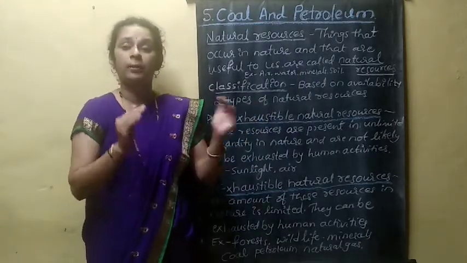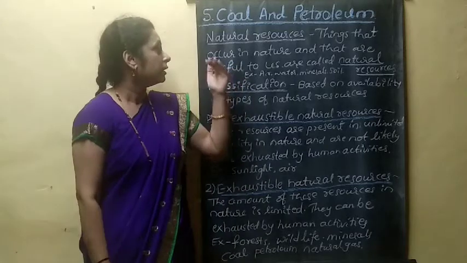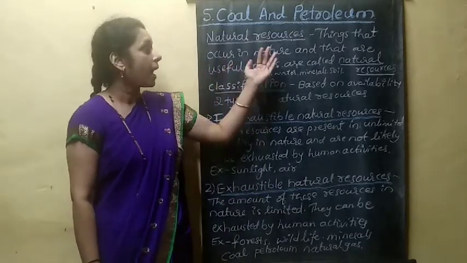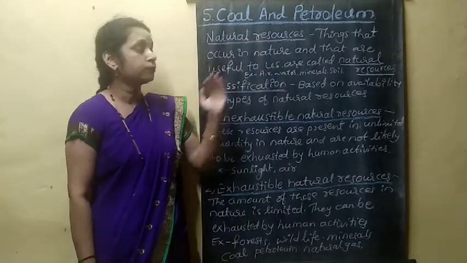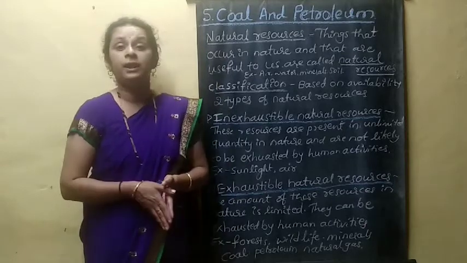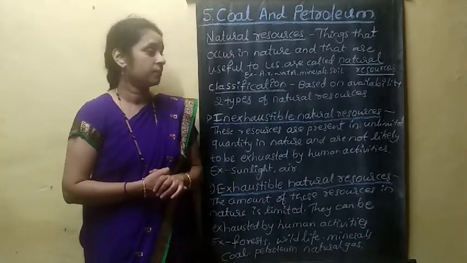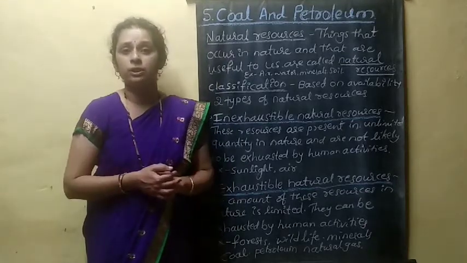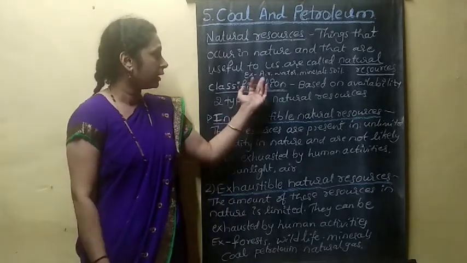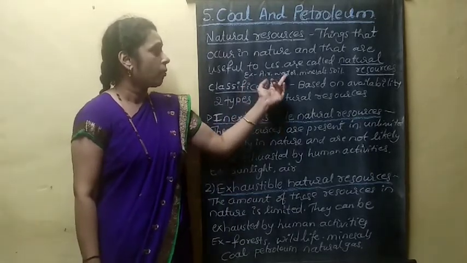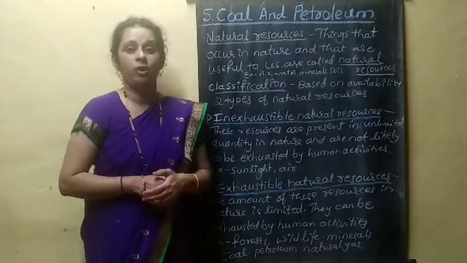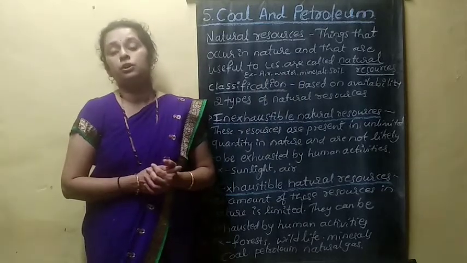Examples of natural resources are air, water, minerals, soil.